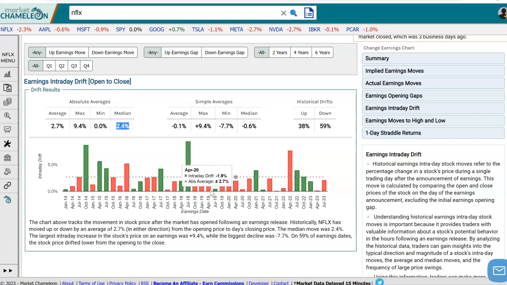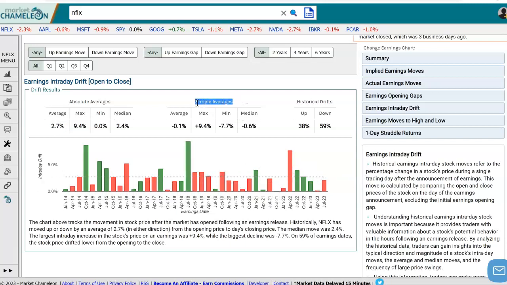Here we see a visual of the magnitude of the moves. That's what the bars are. A red bar represents that the move was down from the open to the close. A green bar represents that the move was up from the open to the close. And this dotted line that goes straight across is the absolute average move. So you can see visually how that goes through the observations.